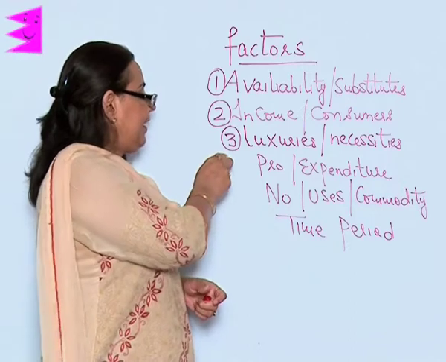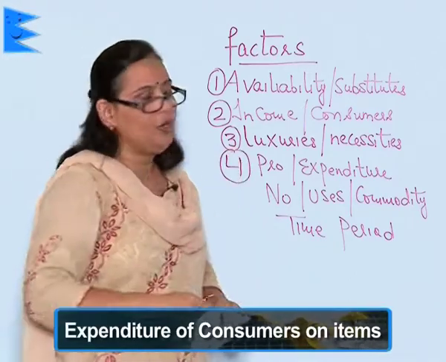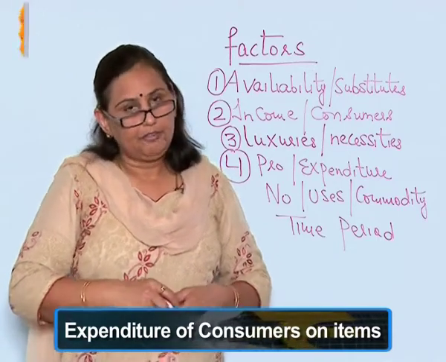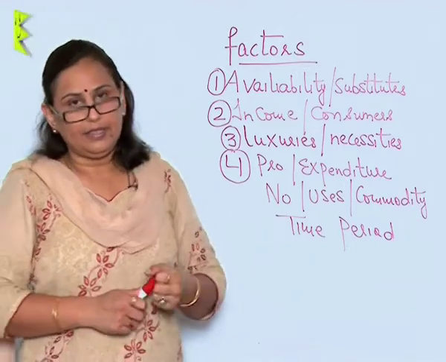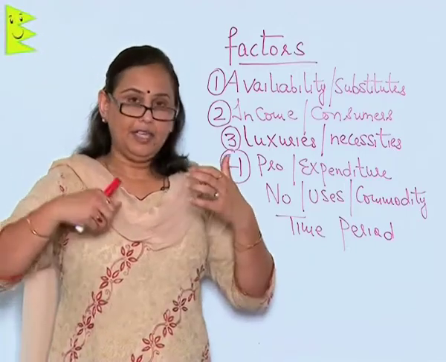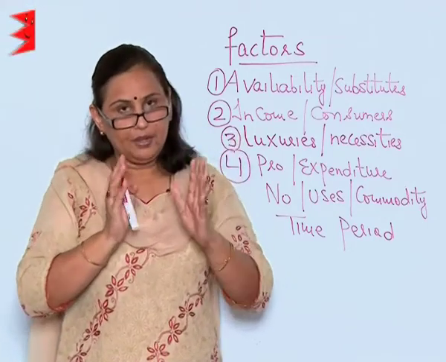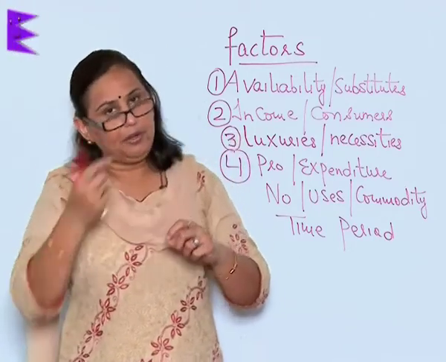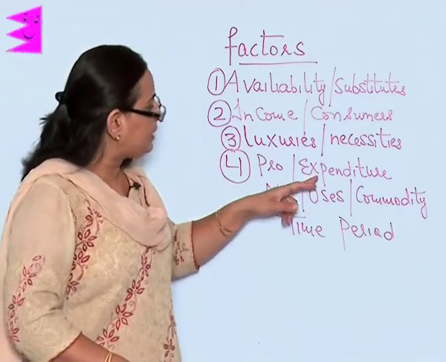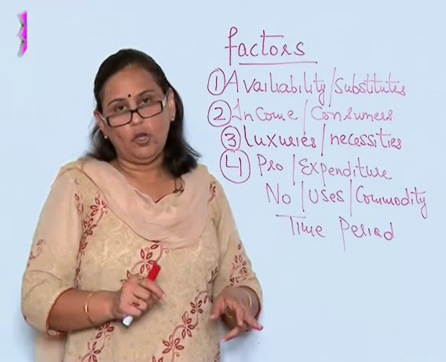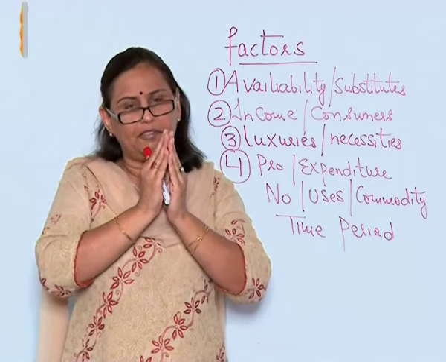The next factor is the expenditure of the consumer on the item. For example, if the price of salt increases even by 100%, say a packet of salt was 10 rupees and now it is 20 rupees, the consumer is still going to buy salt because we need only a little quantity of it.